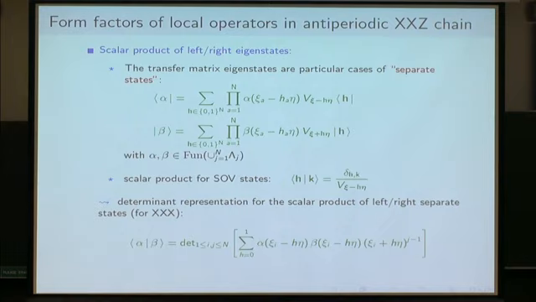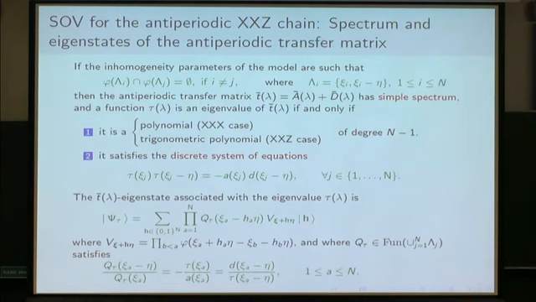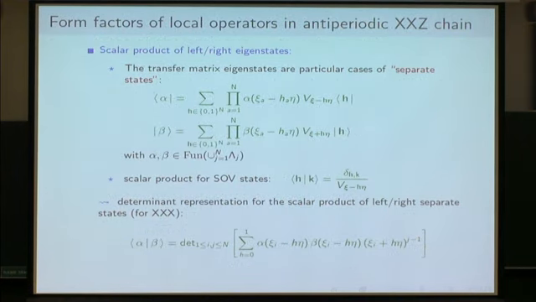Okay, so now that you have this, it is very easy in that way to compute a scalar product of two eigenstates. In fact, you just notice the form that they have as separate states. Also, I forgot to say that you have some Cauchy determinant here in Giuliano's construction. So you have the left eigenstates that are particular cases of states of this form, and right eigenstates that are particular cases of states of this form.